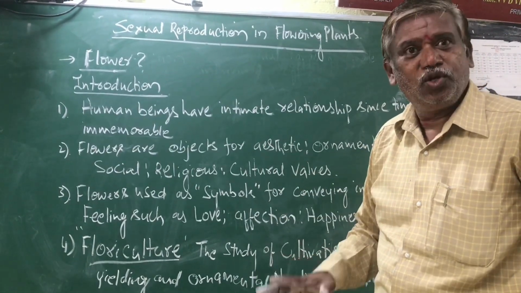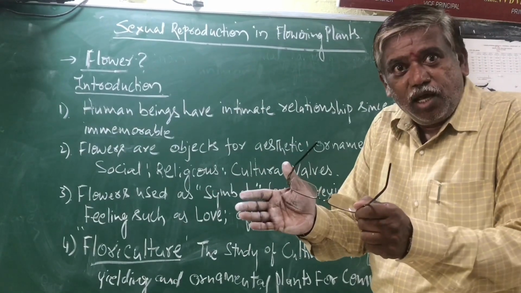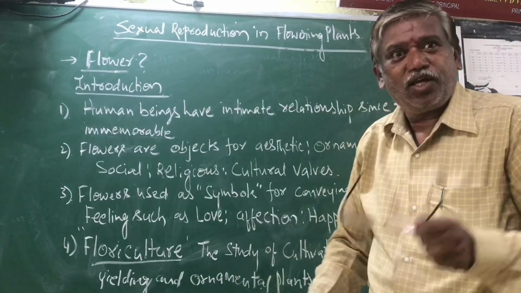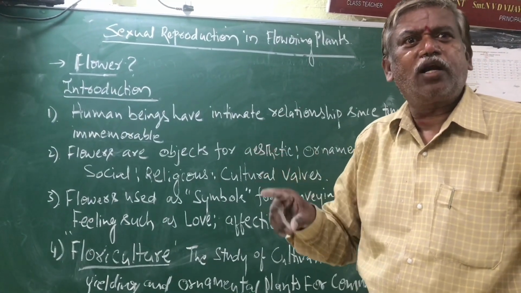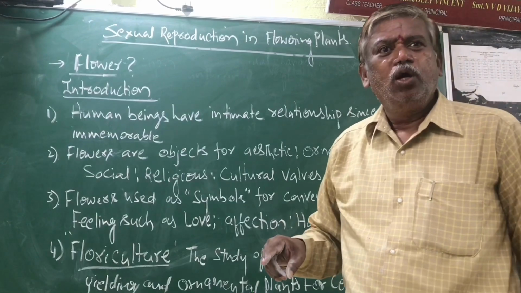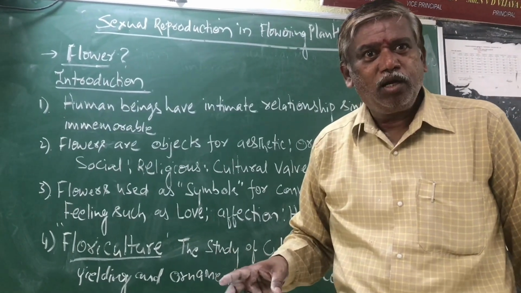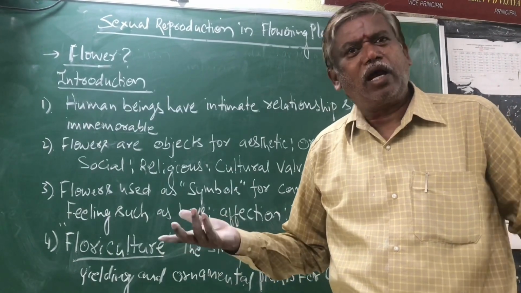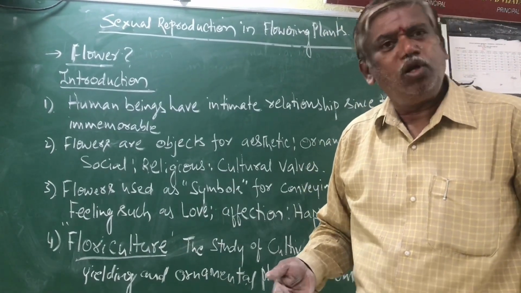That means the subject is restricted, but we go into depth, right? First chapter, reproduction in organisms. Organism means who? Fishes or reptiles or man or plant. You take any organism. Reproduction, which one? Sexual or asexual? Both.